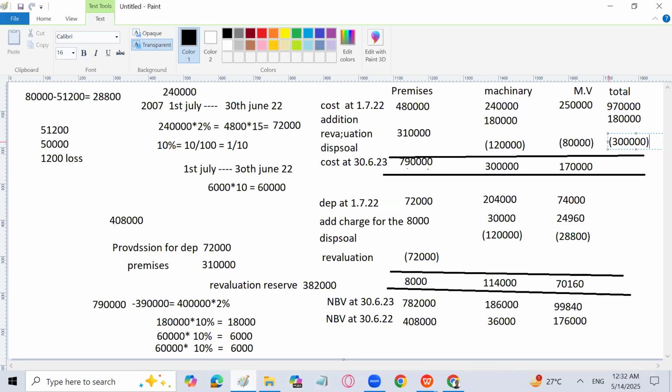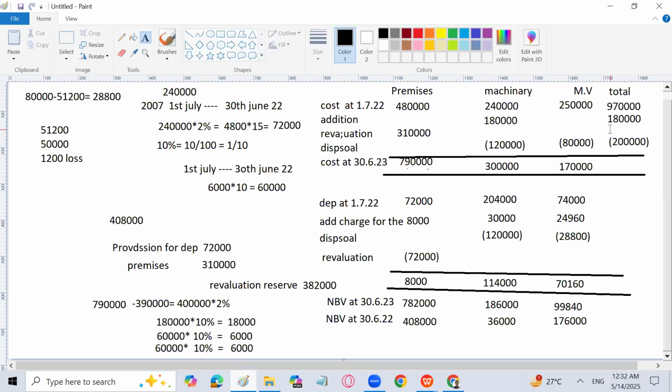And then I can find the value of revaluation also. That is 3,10,000, the revaluation over here. And that amount is 2 lakh, I believe. That is 2 lakh. And the revaluation is going to be 3,10,000.